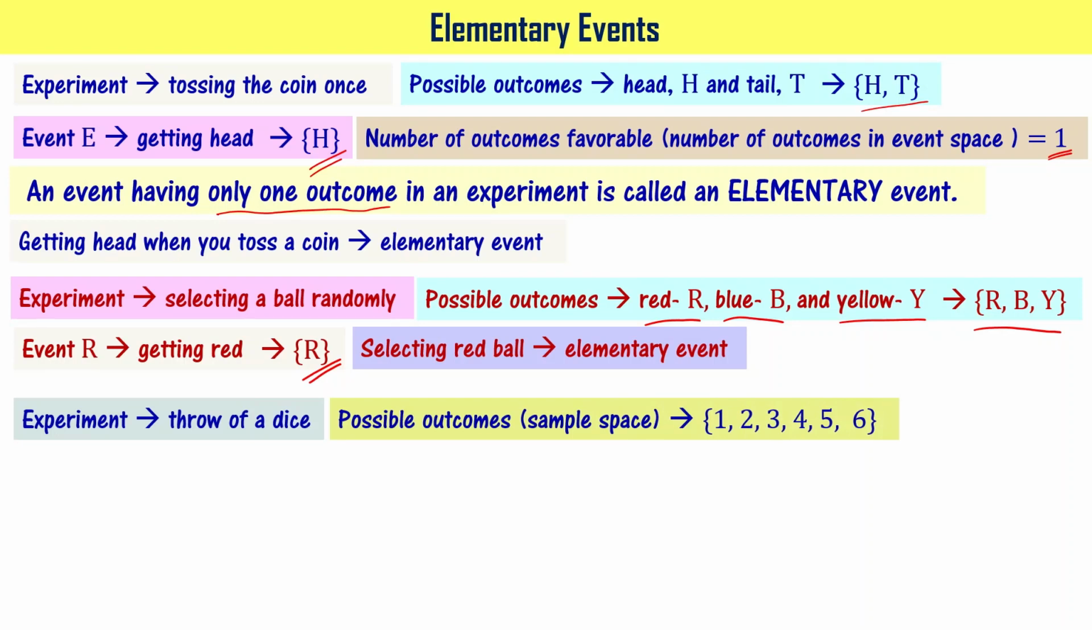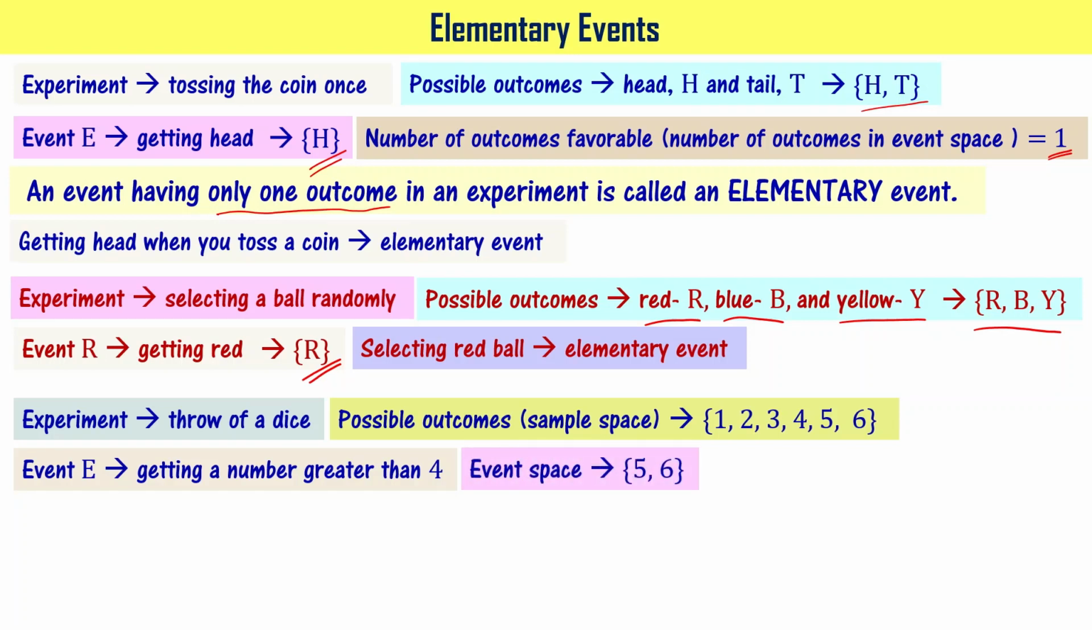Let's see the experiment on throw of a dice. We have seen the possible outcomes are 1, 2, 3, 4, 5, and 6, right? The sample space is of size 6, or the number of outcomes in the sample space is 6. But we don't really care about that when you are defining the elementary event, right? Let me say that getting a number greater than 4 is the event. When you see the event space, it has two numbers, that is 5 and 6, right? So the number of outcomes favorable are 2. Or in other words, the number of outcomes in the event space is 2, right?